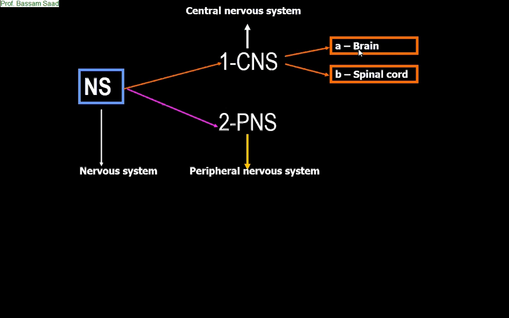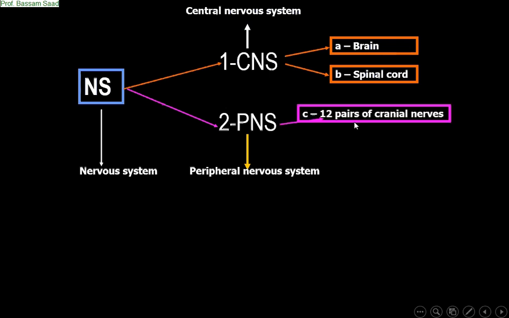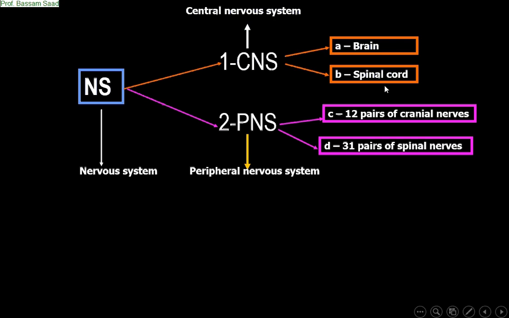While the peripheral nervous system is made up of nerves: the 12 pairs of cranial nerves related to the brain or encephalon, and 31 pairs of spinal nerves related to the spinal cord. So each center is related to nerves.